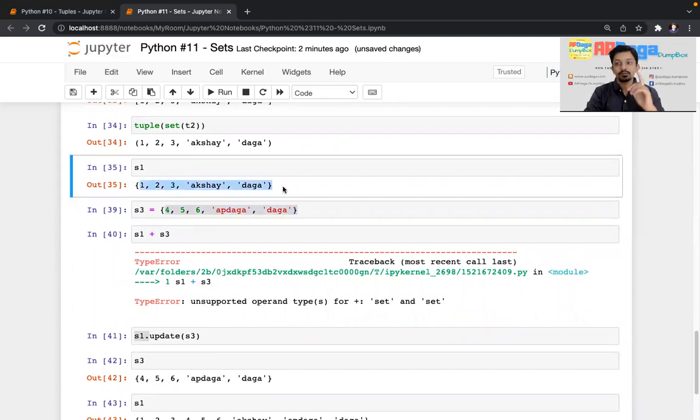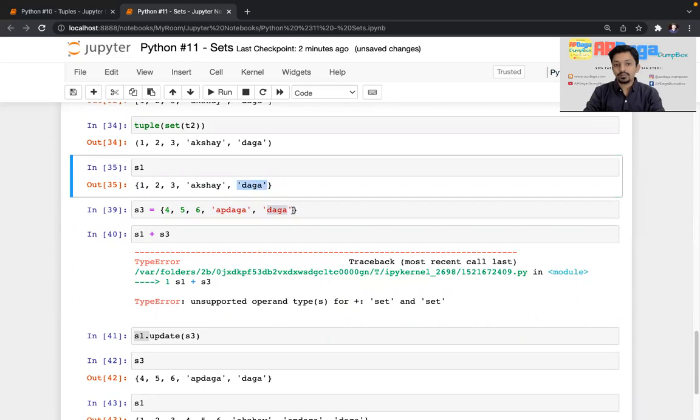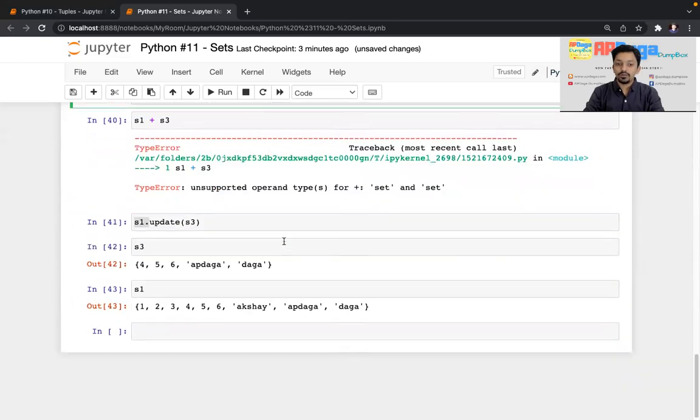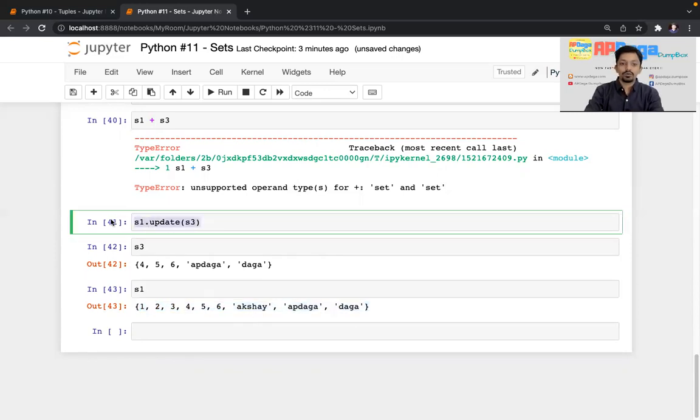But at the same time, since set doesn't support duplicates, there is a duplicate element present in both. That's why it is present only once. All other elements which were unique come here as they are, and wherever duplicates were present, the element comes only once. So this is how you can do the append operation using update.